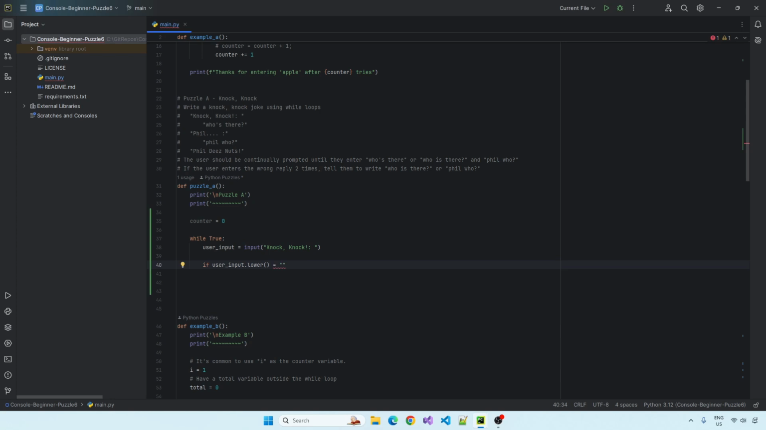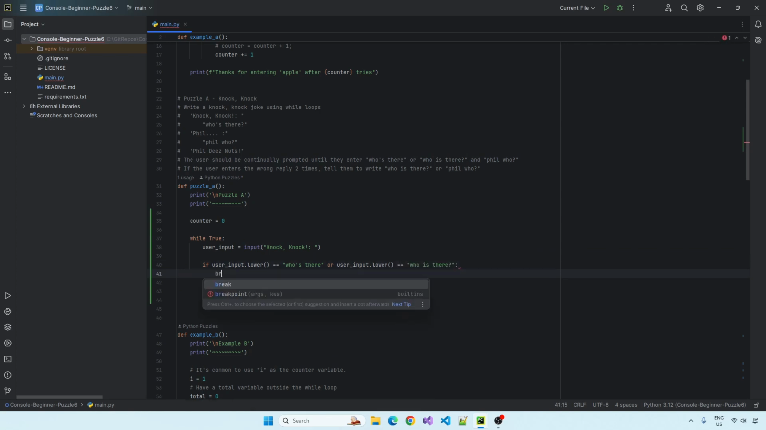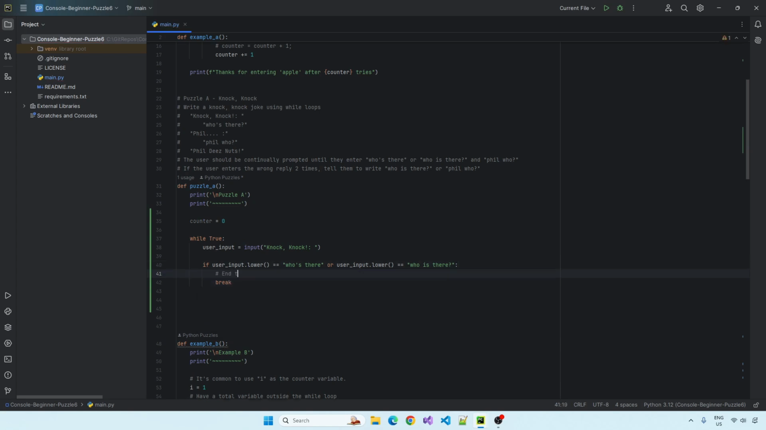So it would be who's there, right? It should be a double equals sign because we're not setting it to that value, we're comparing it. Or if user_input.lower() is also who is there, we'll have to accept that. In which case, break, you know, let's say end the while loop.